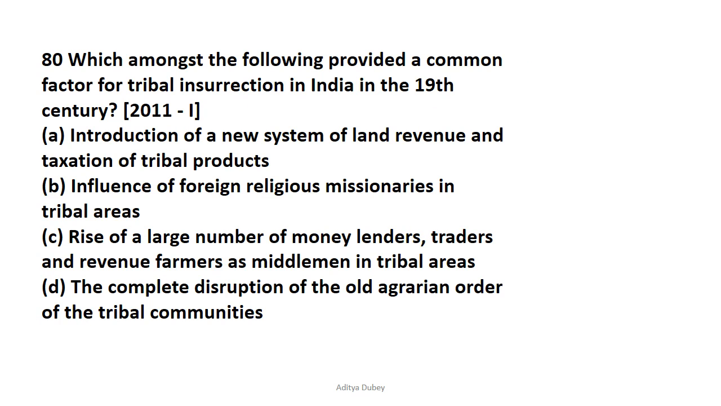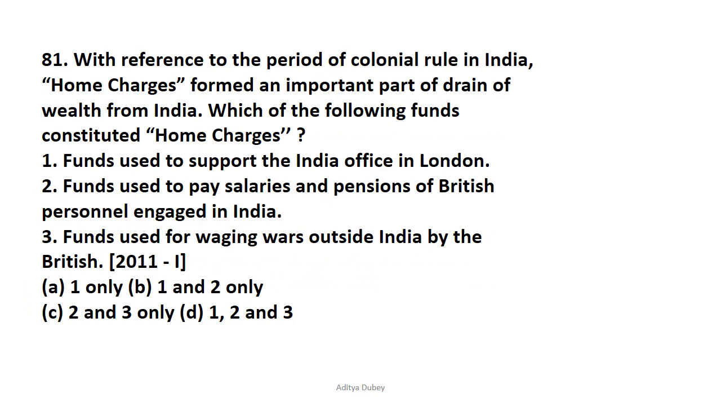Now question number 80 is: which amongst the following provided a common factor for tribal insurrection in India in the 19th century? The introduction of a new system of land revenue and taxation of tribal products, that is incorrect. Influence of foreign religious missionaries in a tribal area, that is also incorrect. Rise of a large number of moneylenders, traders and revenue farmers as middlemen in tribal areas, that is also incorrect. So the correct answer by default becomes D, that is the complete disruption of the old agrarian order for the tribal community. So let's move on to question number 81.